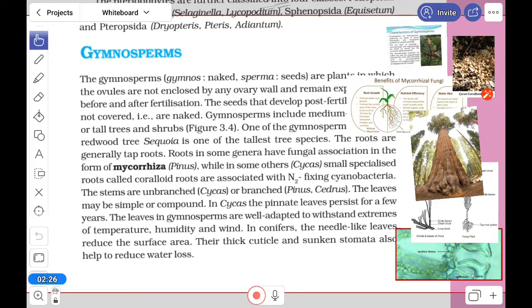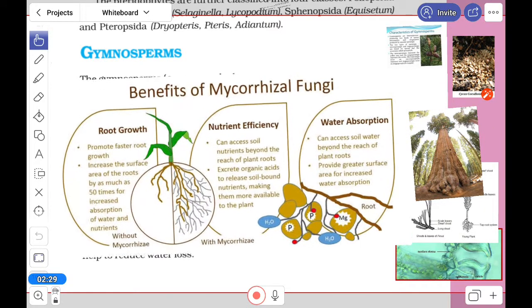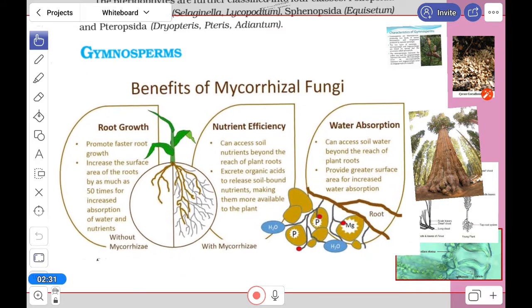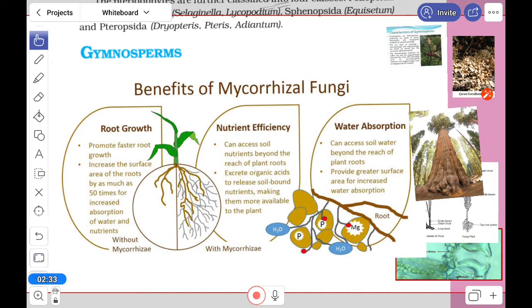So let us check what kind of benefits the mycorrhiza gives. I think you all understand, the mycorrhiza is a fungal part attached to the Pinus root, so that the Pinus can get more nutrients and more water, and the fungal part will get food from the plant.